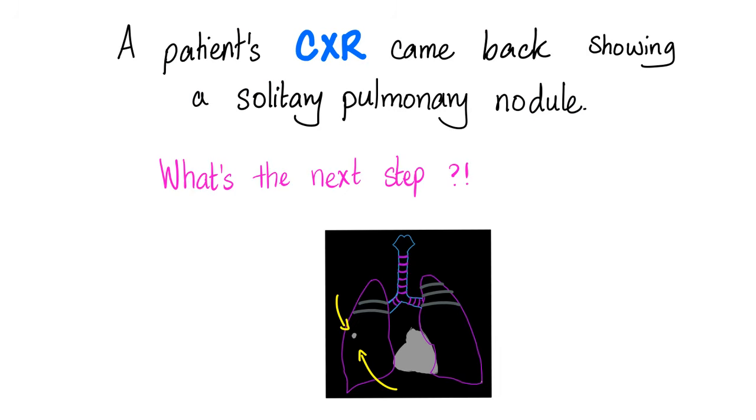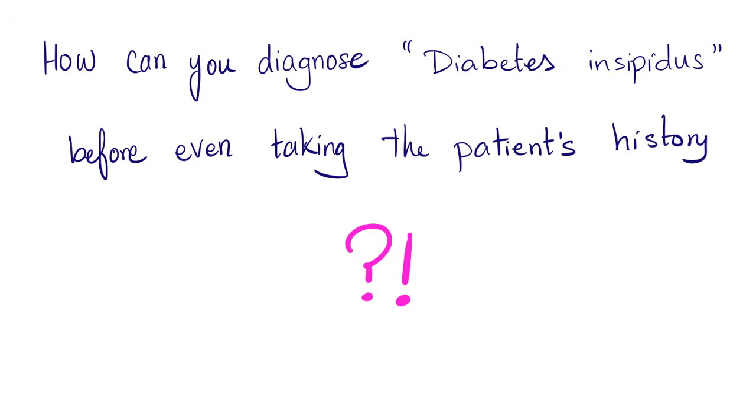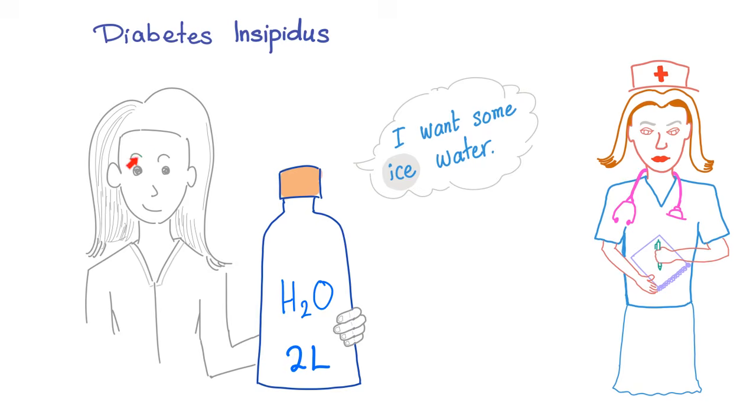Another question. What if you found that a patient had a solitary pulmonary nodule? What's the cheapest way to make a diagnosis, whether it's benign or malignant? Compare this x-ray with a previous x-ray. A third question. How can you diagnose diabetes insipidus before even taking the patient's history? The patient is always carrying a huge bottle of water and they prefer ice water.